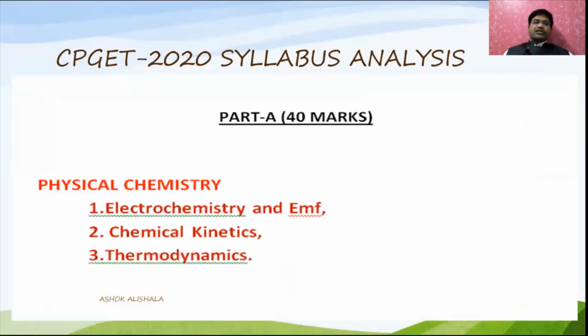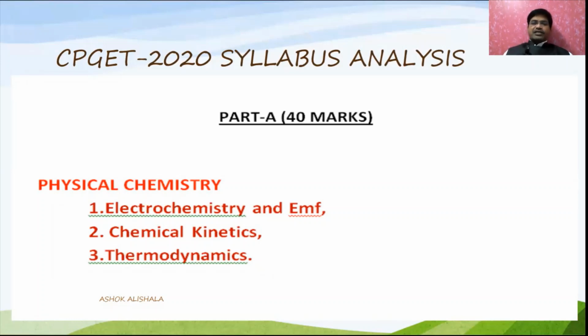Now let us go to physical chemistry. It includes mainly three very important topics, from which you will get problem-based questions: electrochemistry and EMF, chemical kinetics, and thermodynamics.